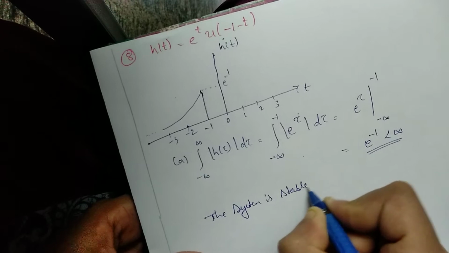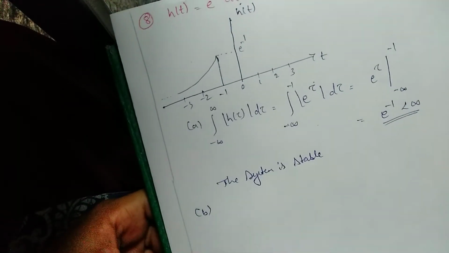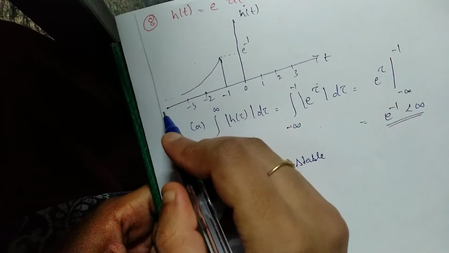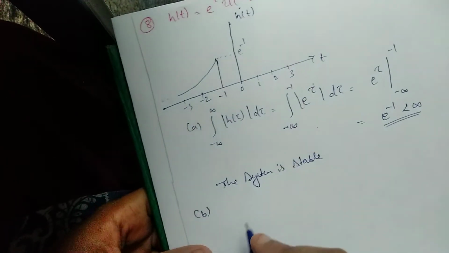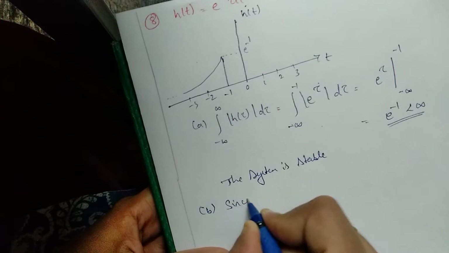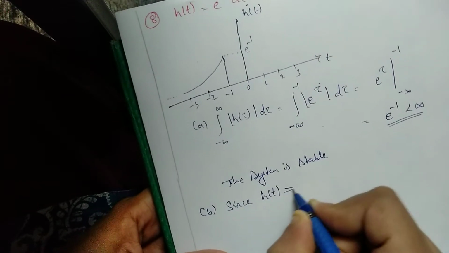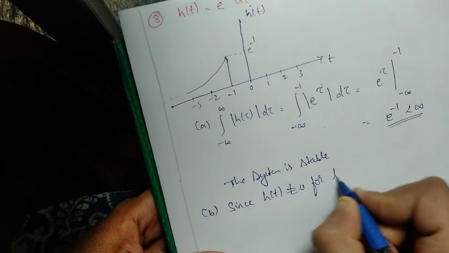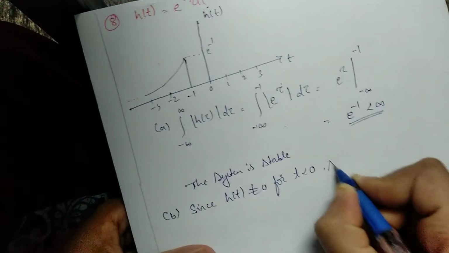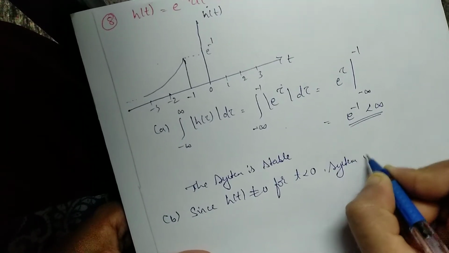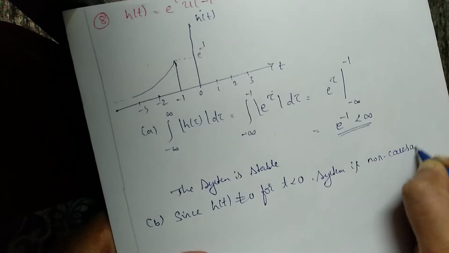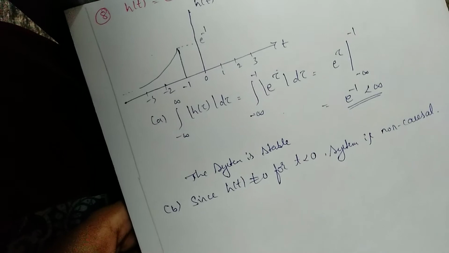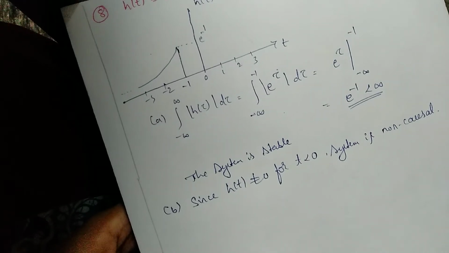So we can say that the system is stable. Now to check the causality, it has negative values. Negative values is not 0, it has negative values. So the system is non-causal. We can say since h of t is not equal to 0 for t less than 0, the system is non-causal. Okay, this is how we need to check.